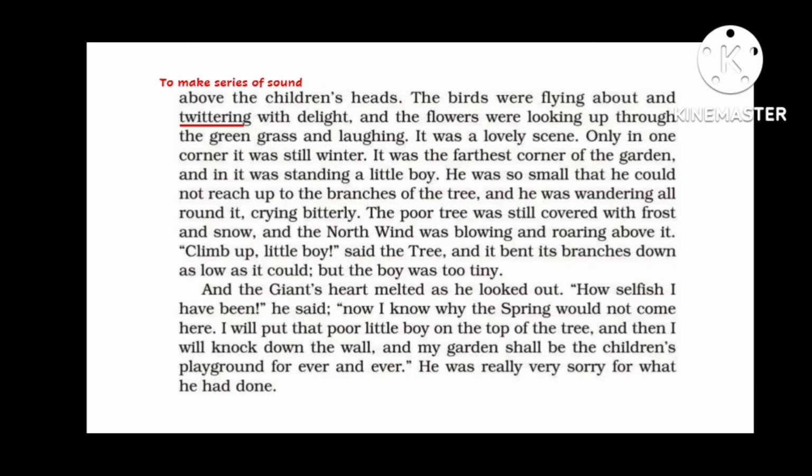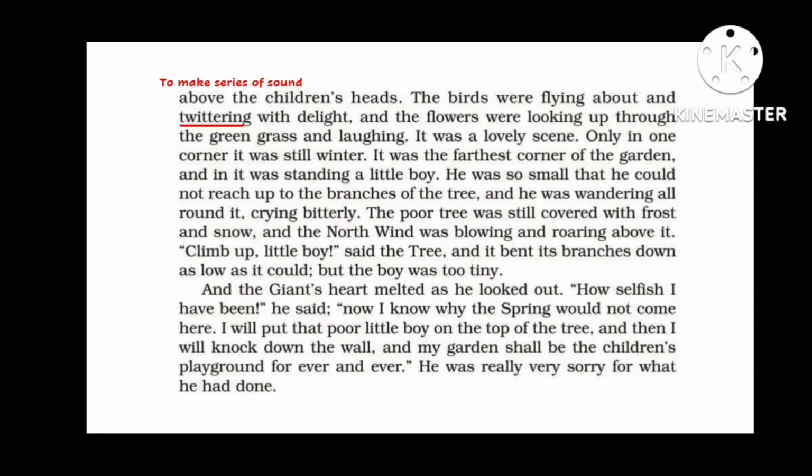Only in one corner it was still winter. It was the farthest corner of the garden, and in it was standing a little boy. So seeing children in the garden and happiness in the garden was a lovely sight. Only in one corner there was still winter, and it was the farthest corner. It was the far off corner of the garden, where there was a little boy who was standing there.